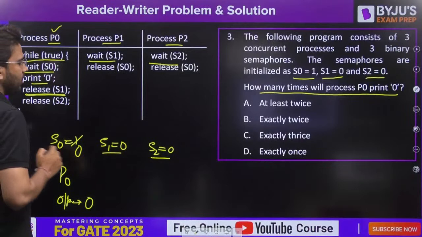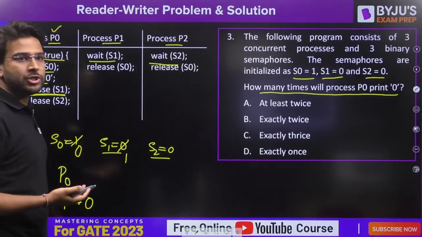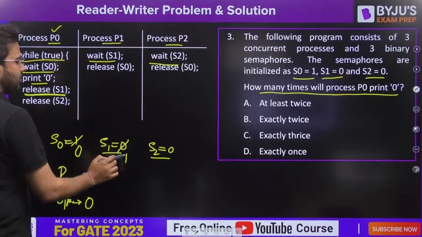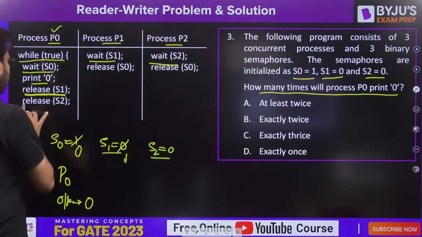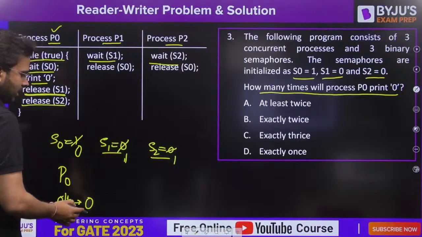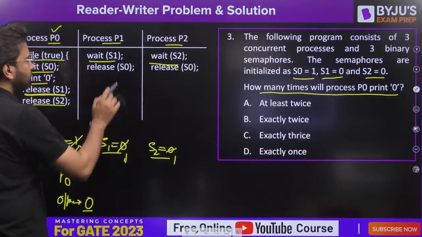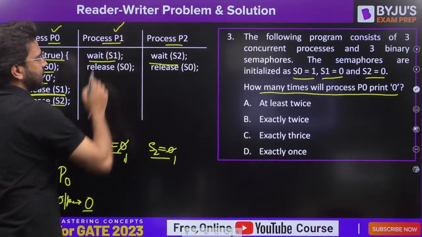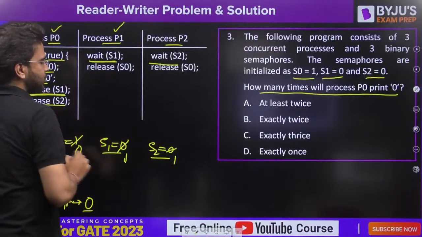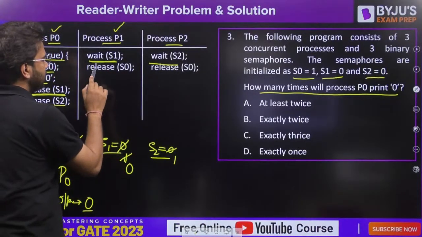Release S1, that means we are performing a signal operation here. So release of S1, make it 1 here, fine. Release of S2, make it 1 here. So far we have printed it once. Now carefully see this. Let's say process P1 executes, wait of S1, make it 0, a down operation.